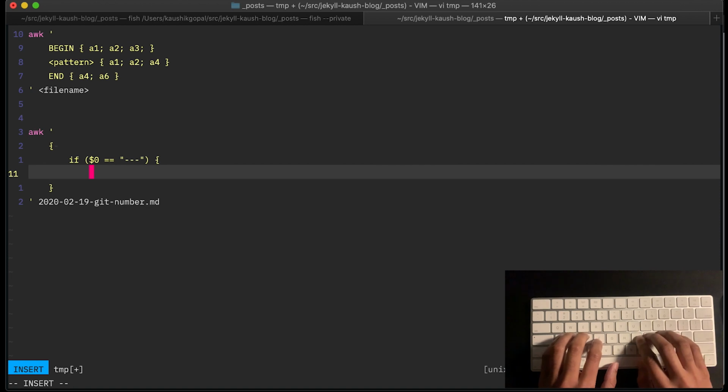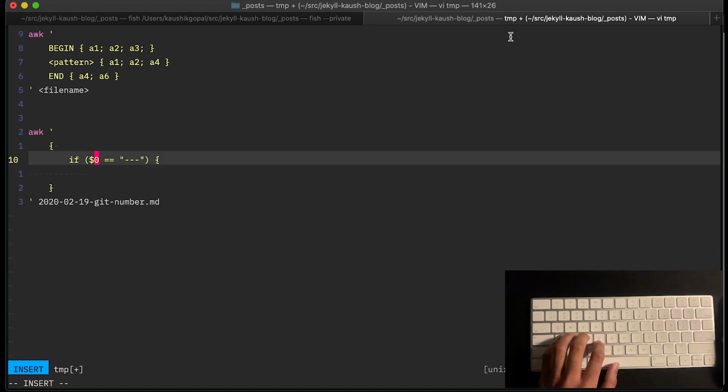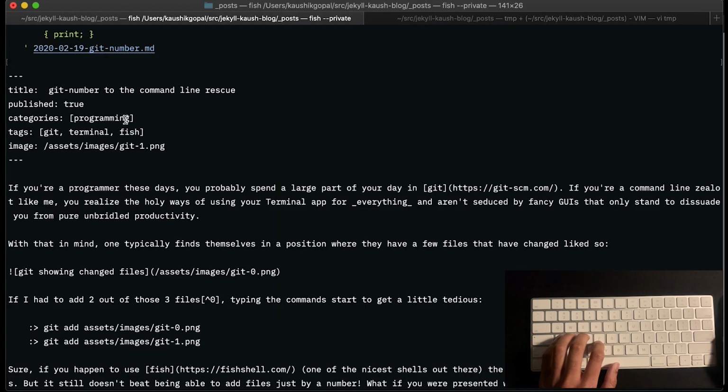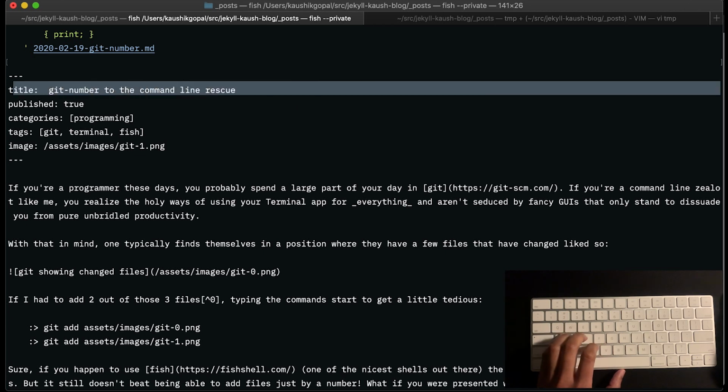So out here, what I'm doing is I'm saying $0. Another thing you should realize with awk is when it reads every single line, by default, it assumes a field separator. And the field separator by default is space. So awk will read this line and it'll assign tokens to each of those numerals. So $1 would refer to the first word separated by the first space. $2 would refer to the second word, $3 would refer to the third word, etc. $0, which is the only one I'm going to actually use in this screencast, refers to the entire line,